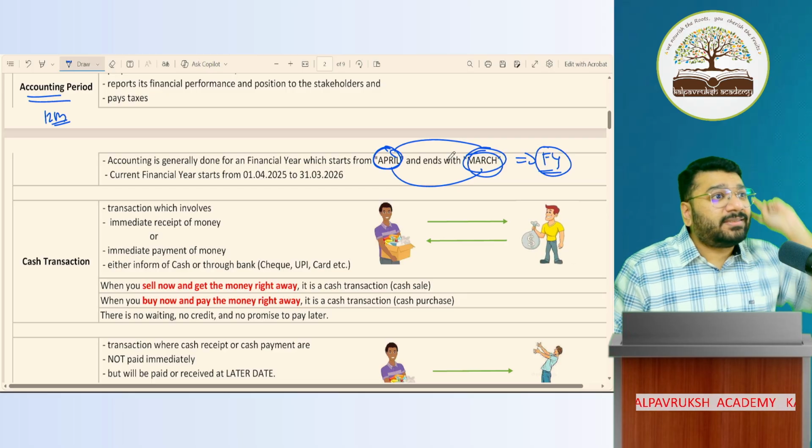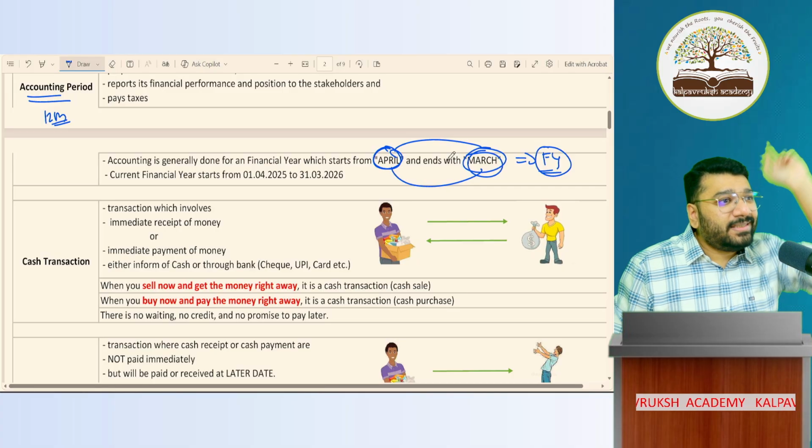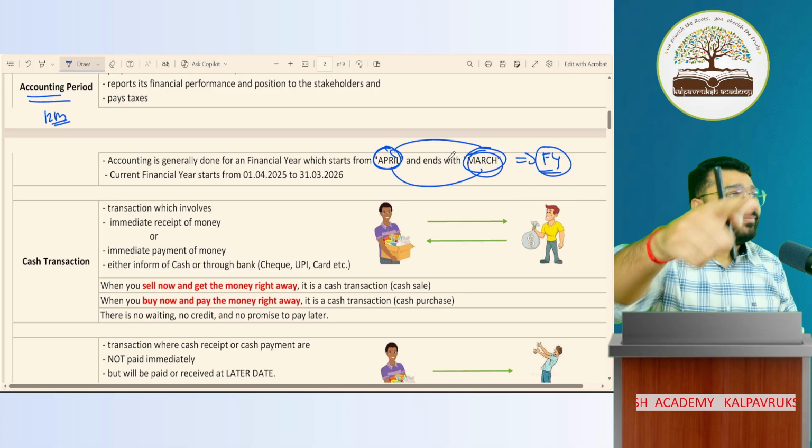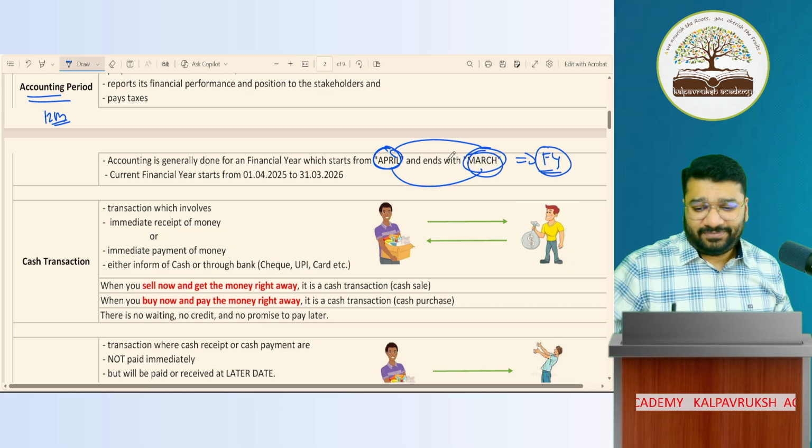Can you give me another instance? Can you give me another instance? Very good. Clap for him. Clap, clap, clap.